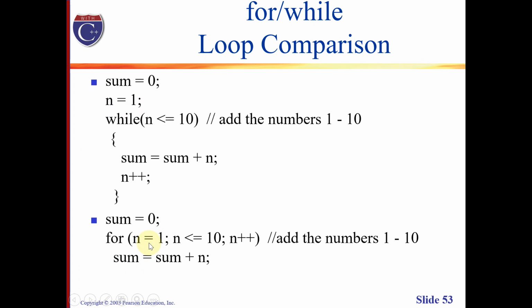And also, the Boolean expression which will serve as the condition for our loop, which can also be found here. And of course, we also need to update our counter variable through the increment operation, which is also present in the for loop version of our example. As you can see, they are basically similar.